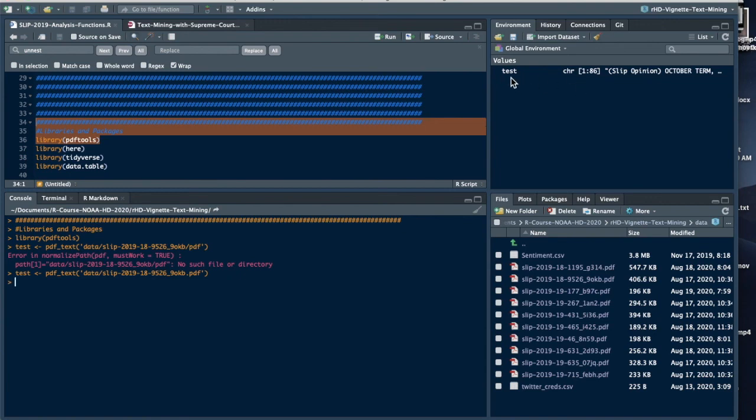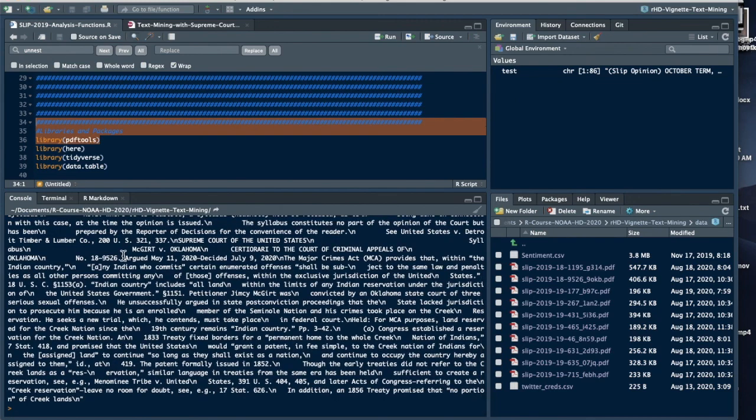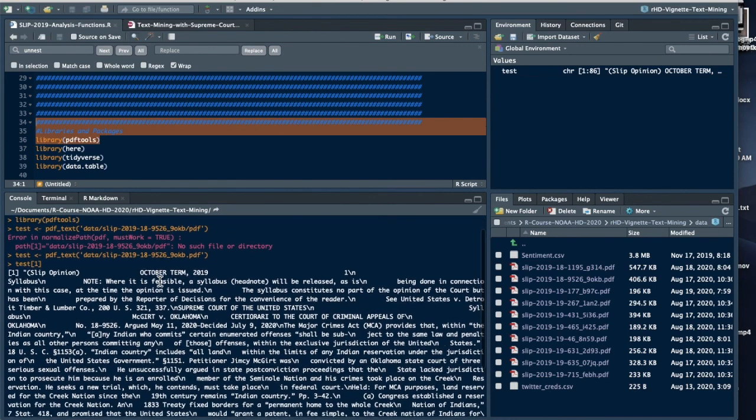We see that test is an object. It's a character vector with 86 elements, and it has 86 elements because there are 86 pages in this document. Each page of the document becomes an element in the character vector. To show you what that looks like, let me show you the first element, corresponding to the first page of this object. It's a big blob of text, right?